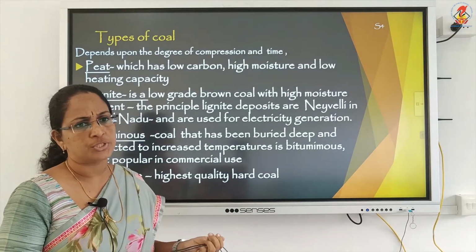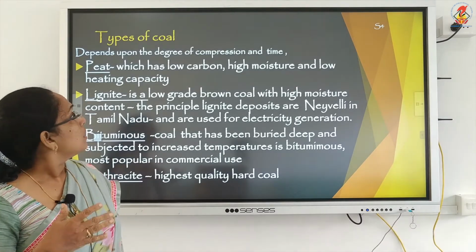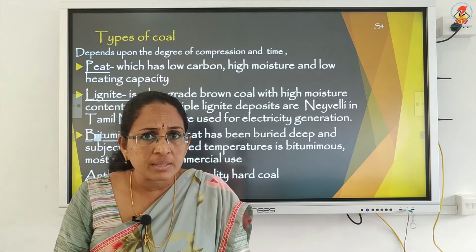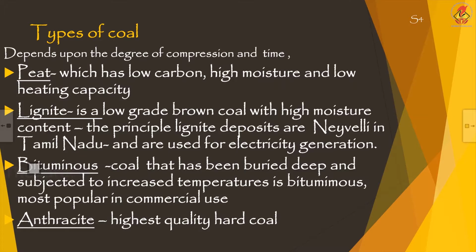Coming to the types of coal, children, the first one is peat. Peat has low carbon, high moisture and low heating capacity. The second form of coal is lignite. It's a low grade brown coal with a high moisture content.